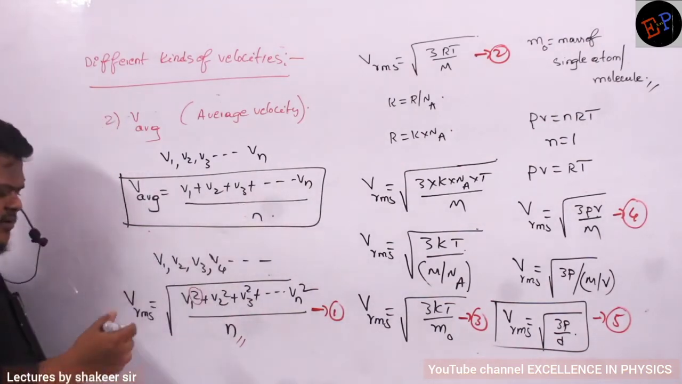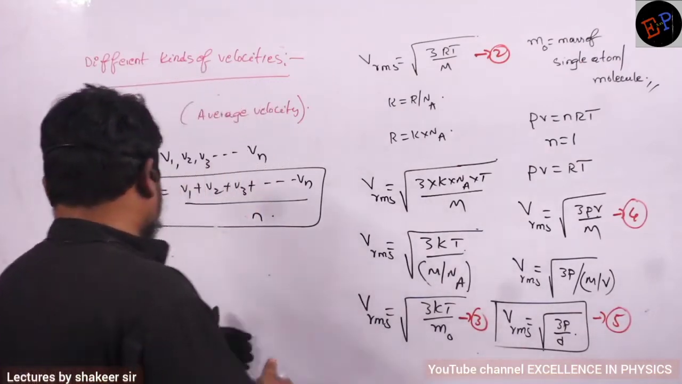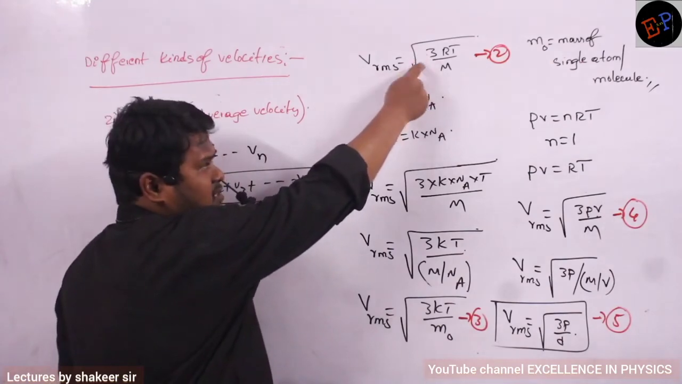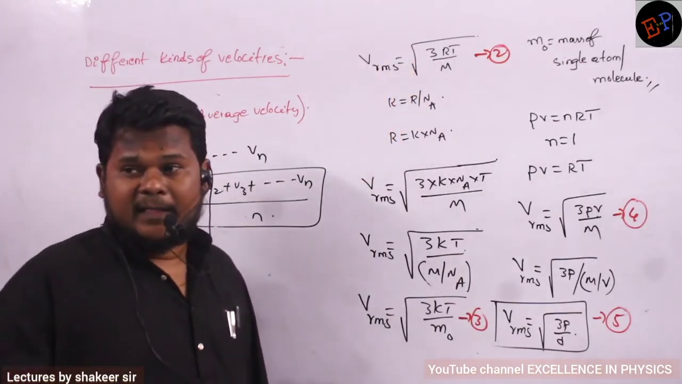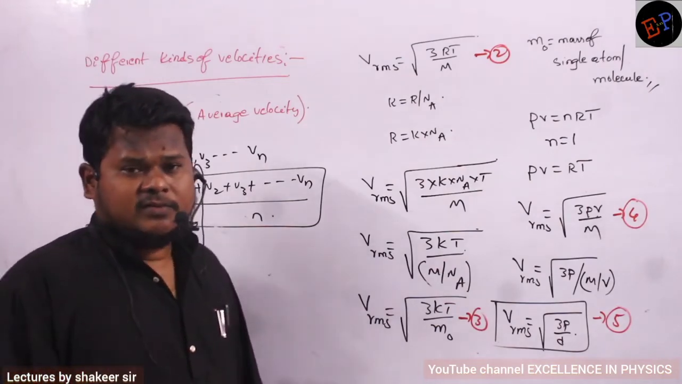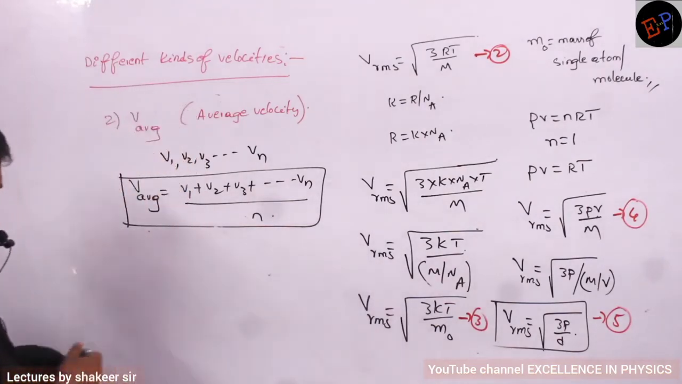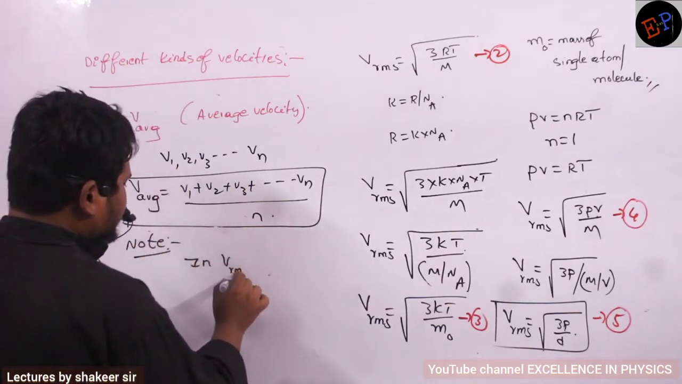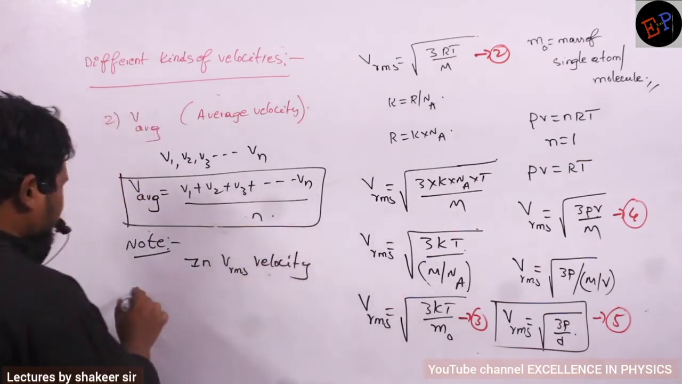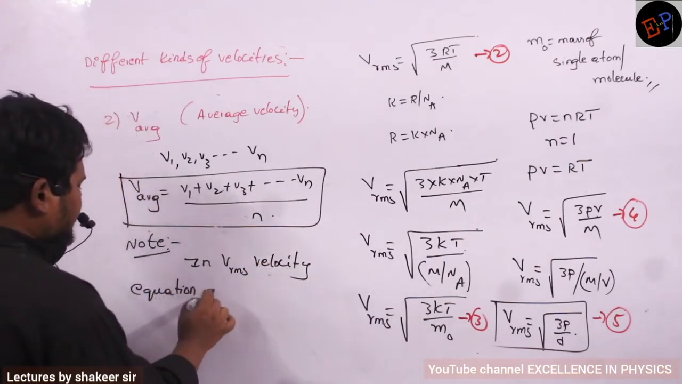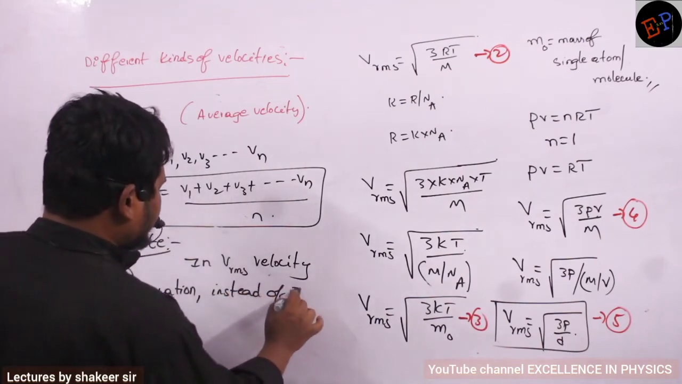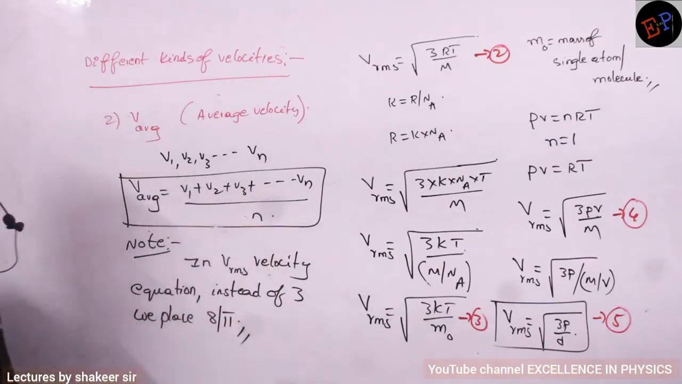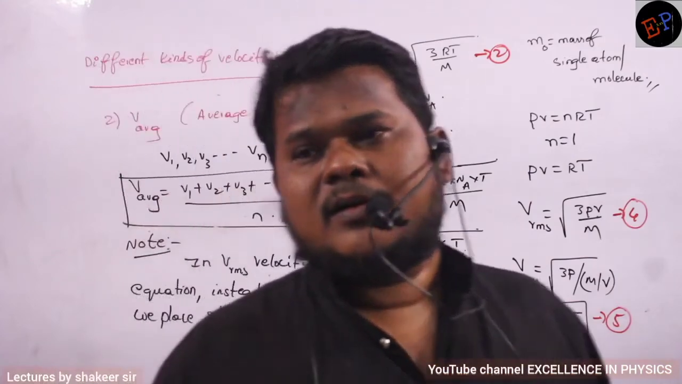Okay. And if I want to write it in the form of an equation, how can I write? Very simple. In the RMS velocity equation, wherever you find 3, instead of 3 just substitute 8 by pi. Then that velocity converts into average velocity. Are you able to understand? So make a note of that point. The note point is that in the RMS velocity equation, instead of 3, we place 8 by pi. Then all the equations will become equations of average velocity.